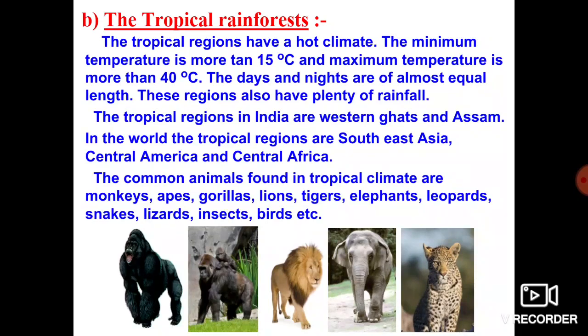In India, the Western Ghats and Assam have this kind of forest. In the world, Southeast Asia, Central America and Central Africa have this kind of tropical rainforest. The common animals in this forest are monkey, lion, tiger and elephant. Okay, so we'll move on to the next.